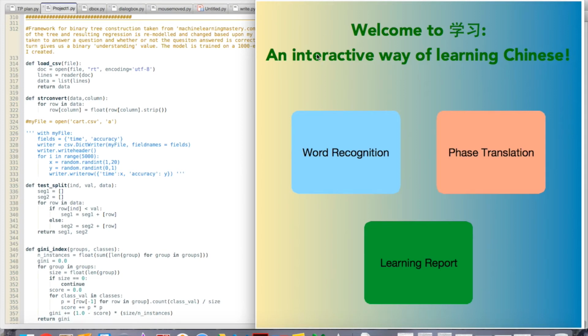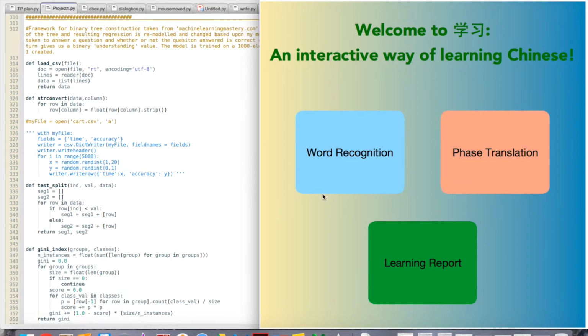Hi, for my 15-112 term project, I made Shui, a Chinese learning program. There are two main sections to this program. The first section is word recognition, which is learning Chinese vocabulary, and the second section is phrase translation, where the user practices translating English phrases into Chinese ones.